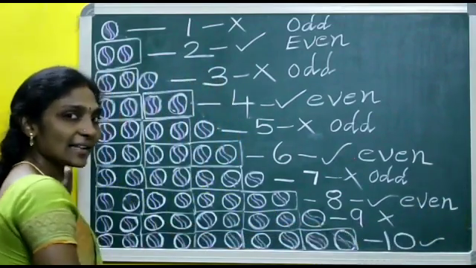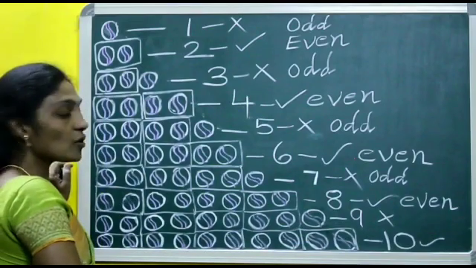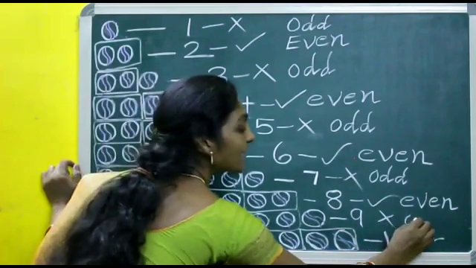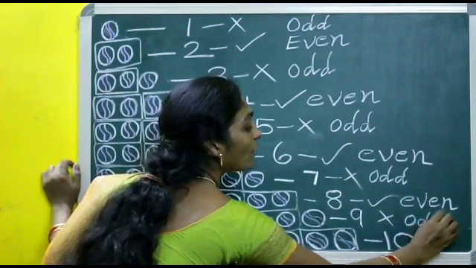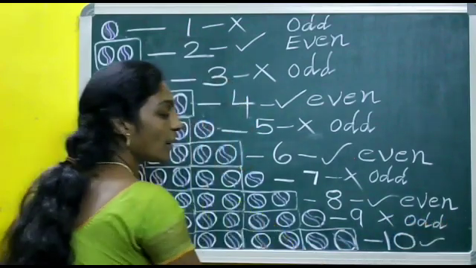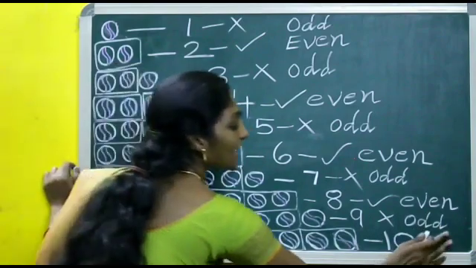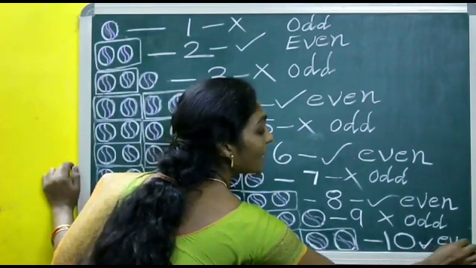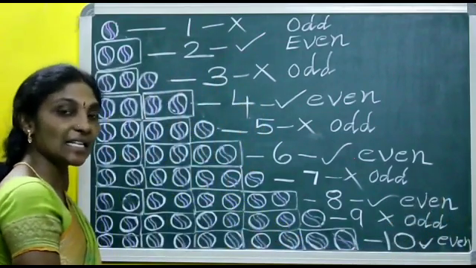Then can 9 be put as a pair? No, we cannot put it as a pair. So 9 is odd. What is this, children? Odd. Then 10, yes, even. 10 can be put in pairs. So 10 is even.